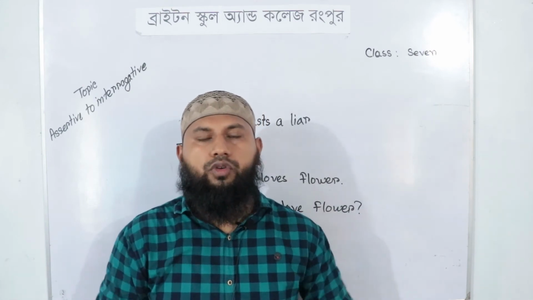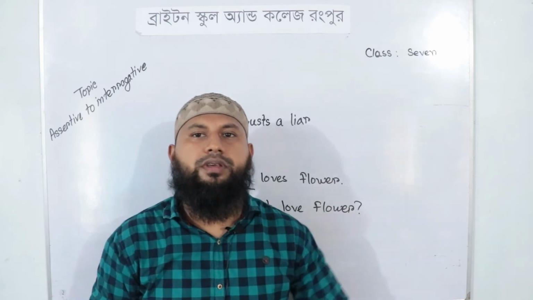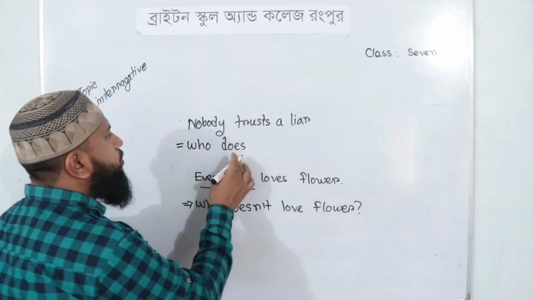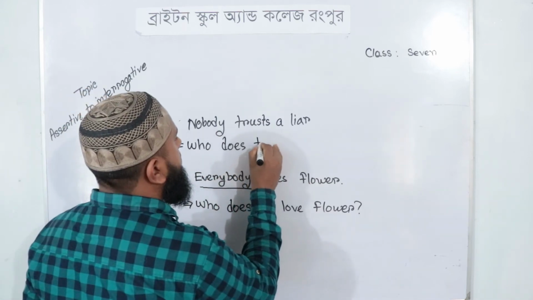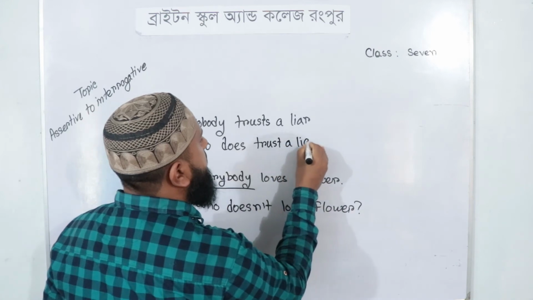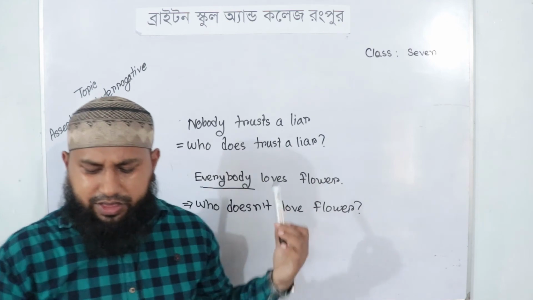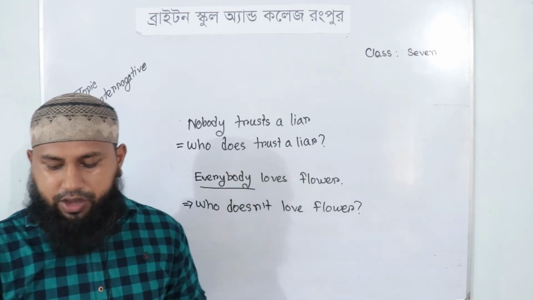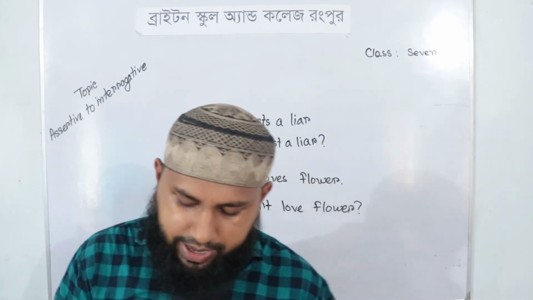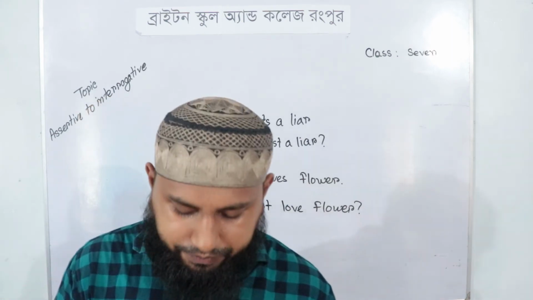So we have to convert this sentence into affirmative interrogative sentence. So who does trust a liar? These are the sentences. I hope all of you have realized this sentence.